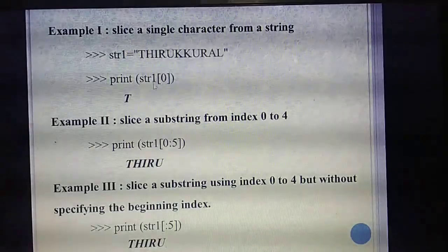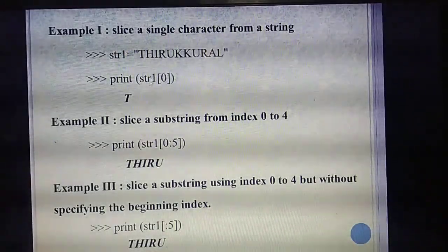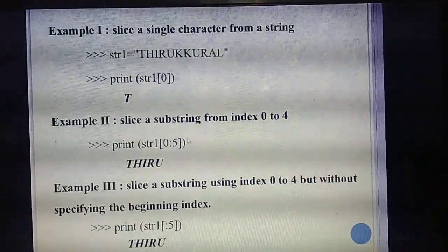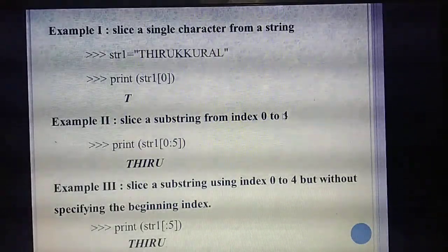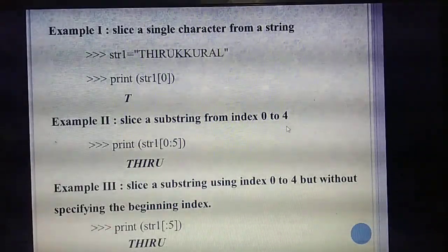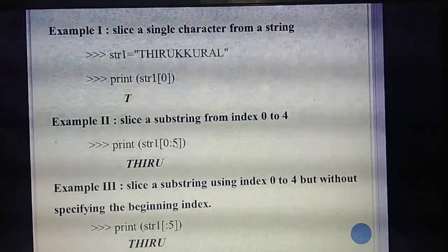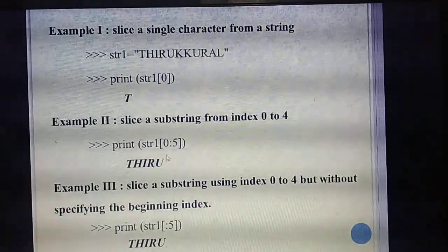Isn't it? Same thing. So print str1 of, and what's the format? The first index is the starting index, then the end value. In the question they have asked from 0 to 4. That means till the 4th index you need to display the characters. So you need to specify the end as last value minus 1. So 0 to 5. Understand?